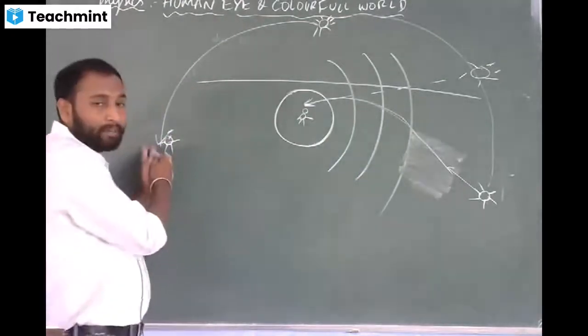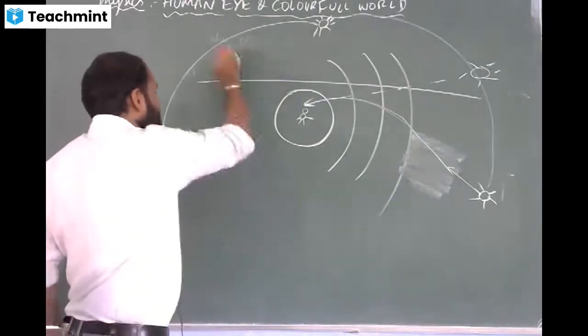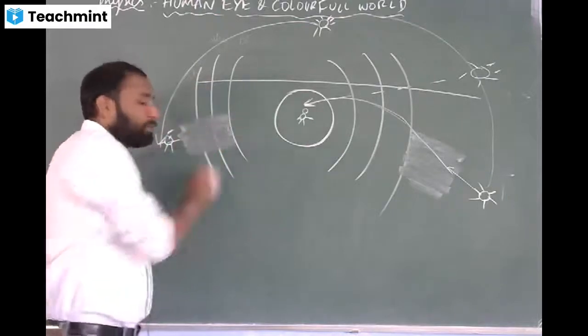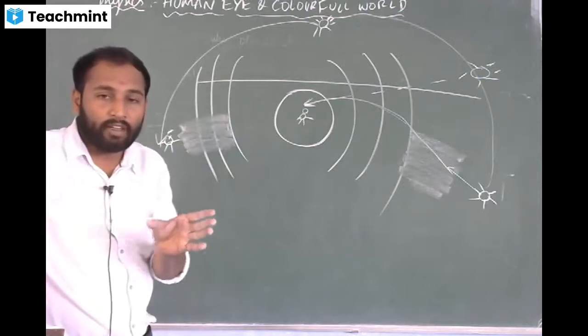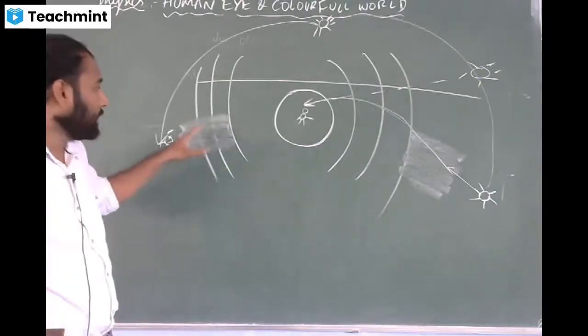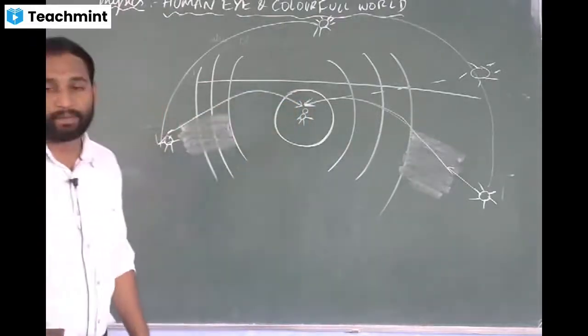The same thing will happen here. In the evening also, most of the light will be scattered before it reaches our eye. That is, the blue colored light or the shorter wavelength region colors will be scattered in the atmosphere itself. The remaining color is red, that will enter through our eye.